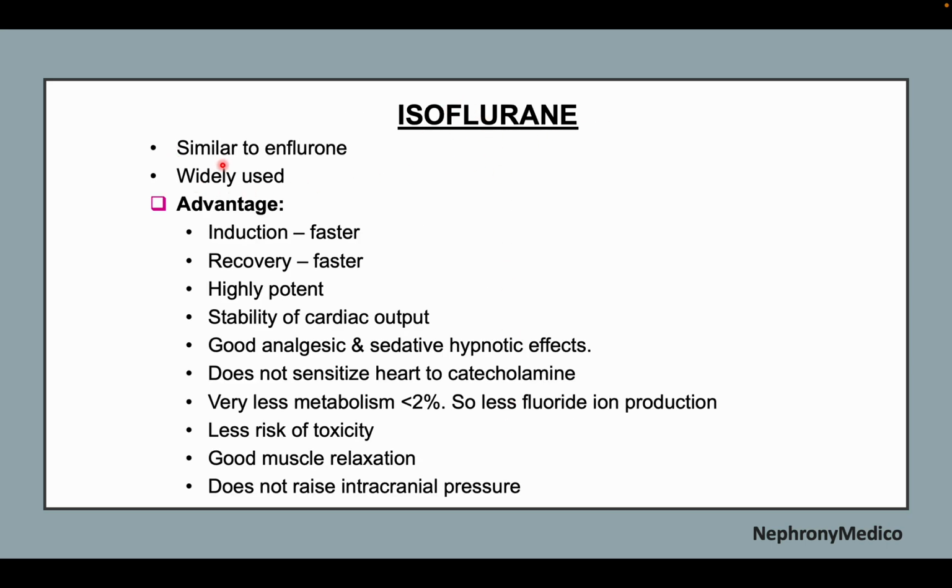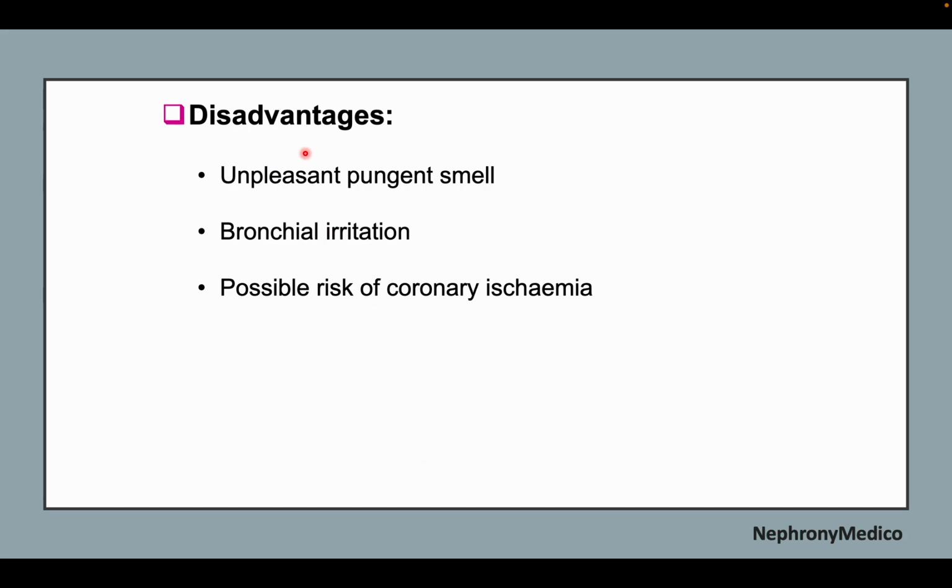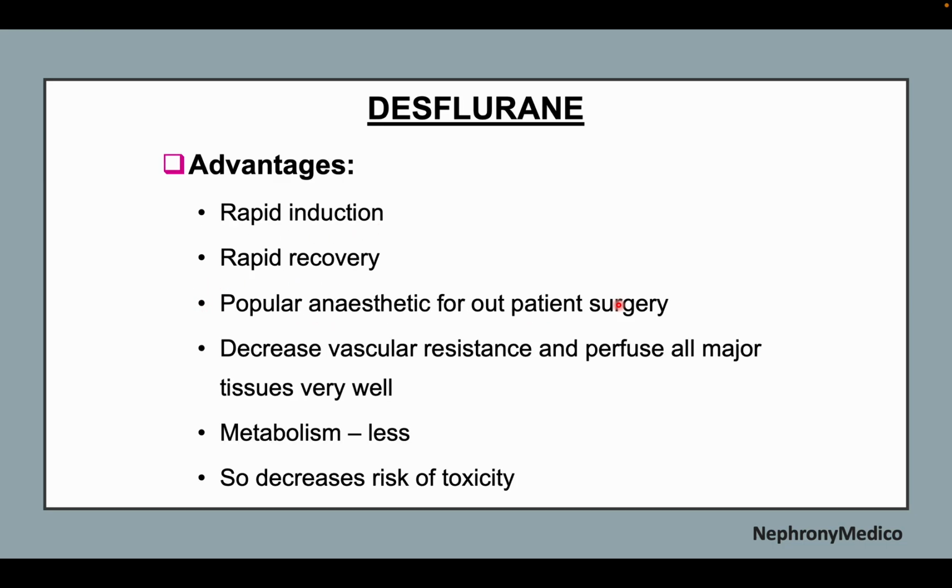Isoflurane. It is similar to enflurane and the advantages are faster induction and recovery and high potency, stability of the cardiac output, good analgesic and sedative hypnotic effects, does not sensitize heart to catecholamine, less risk of toxicity, good muscle relaxation, does not increase intracranial pressure. Disadvantages include unpleasant, pungent smell, bronchial irritation and possible risk of coronary ischemia.